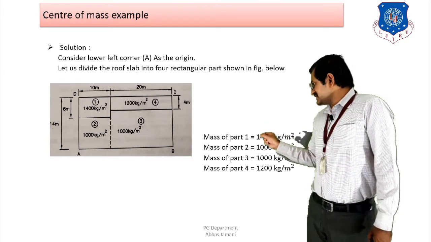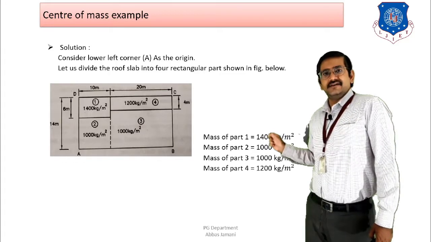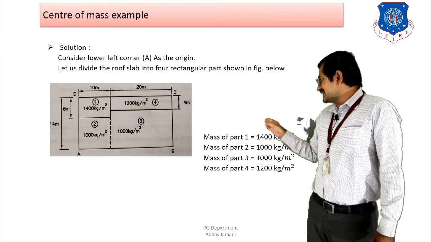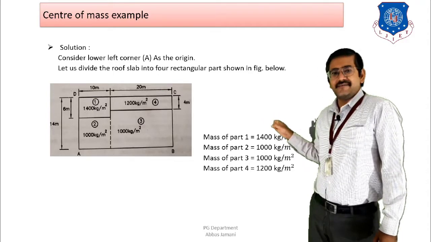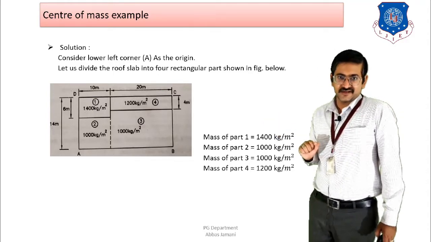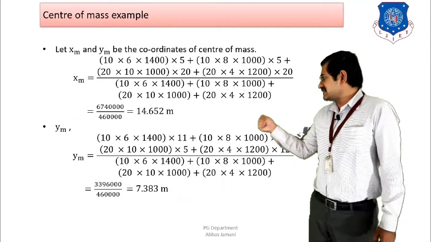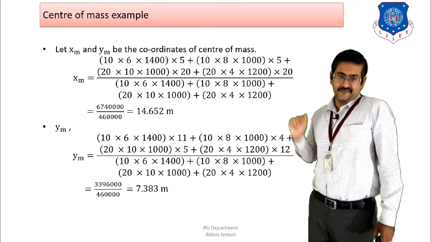So from the origin point, if I want to consider the CG of the first part in the x direction, then I can say that it is going to be located at a distance of 5 meters from the point A in the x direction, right? So y1 will be 5. So it is 10 into 6 into 1400 into 5.